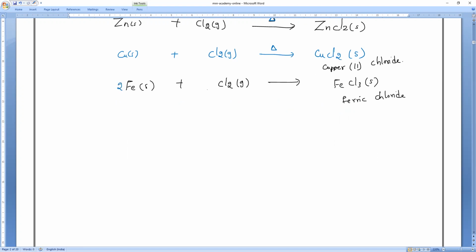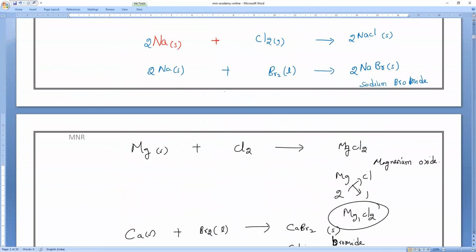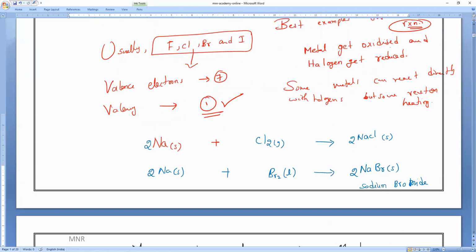2Fe plus 3Cl2 gives you 2FeCl3. That's all it is. This is why these examples are the best examples for redox reactions, because metals get oxidized by donating electrons, and halogens get reduced by receiving the electrons. That is what you have to remember.